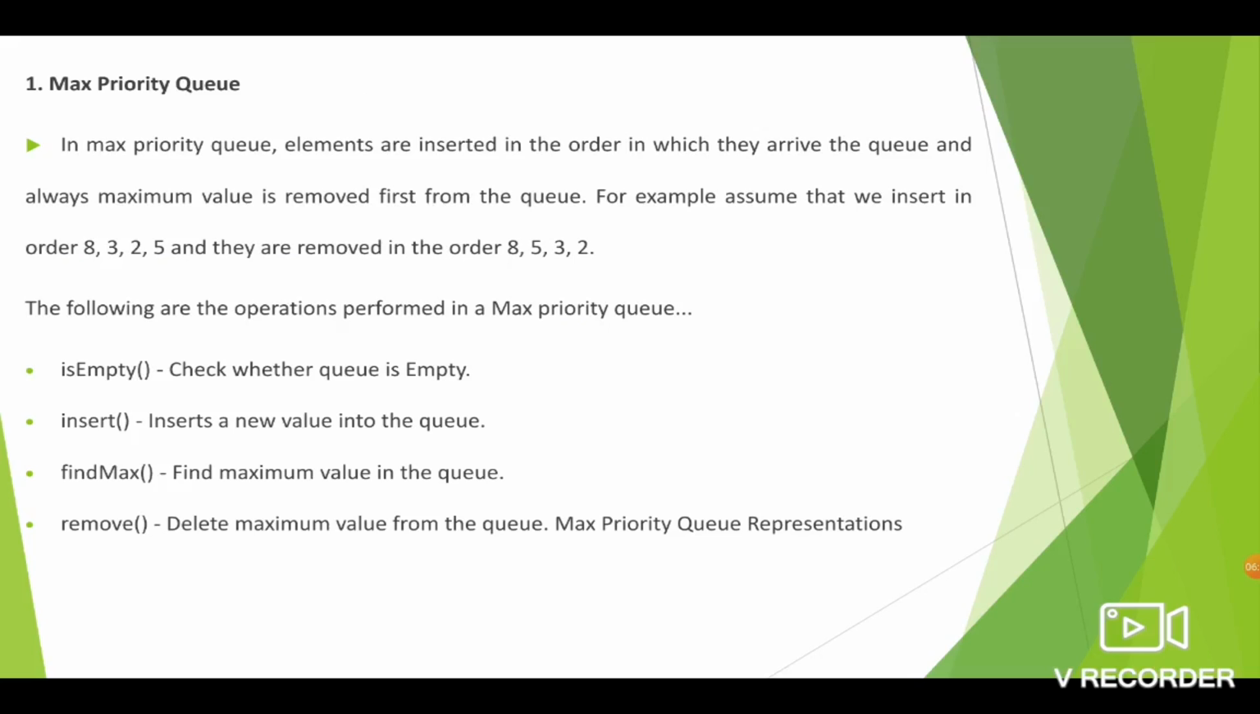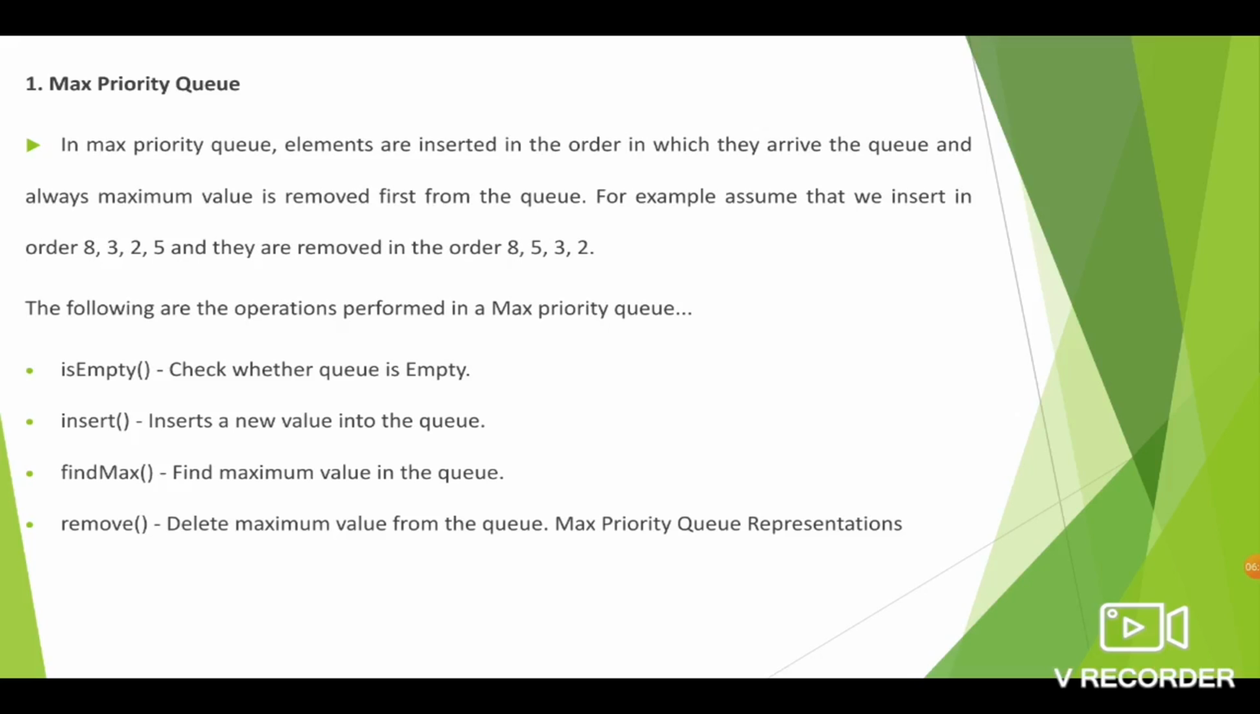Here the insertion takes place as usual. That is, the elements are inserted in the order in which they arrive at the queue. But for deletion, you have to always remove the maximum element. For example, consider we have the elements 8, 3, 2, 5 in the queue.